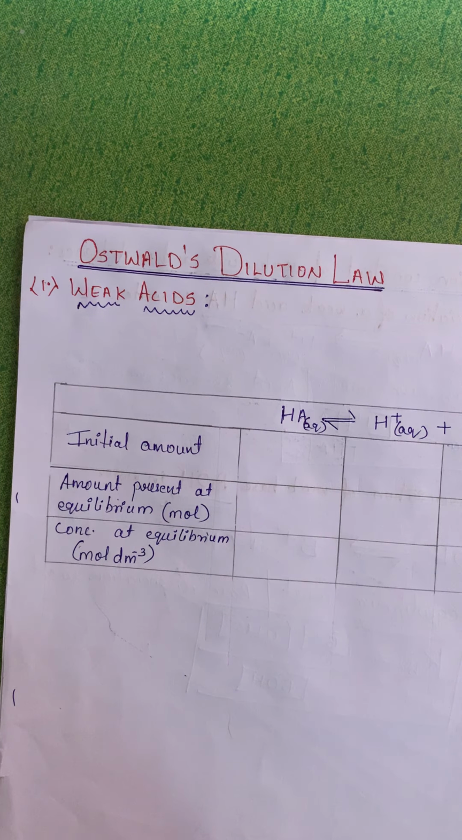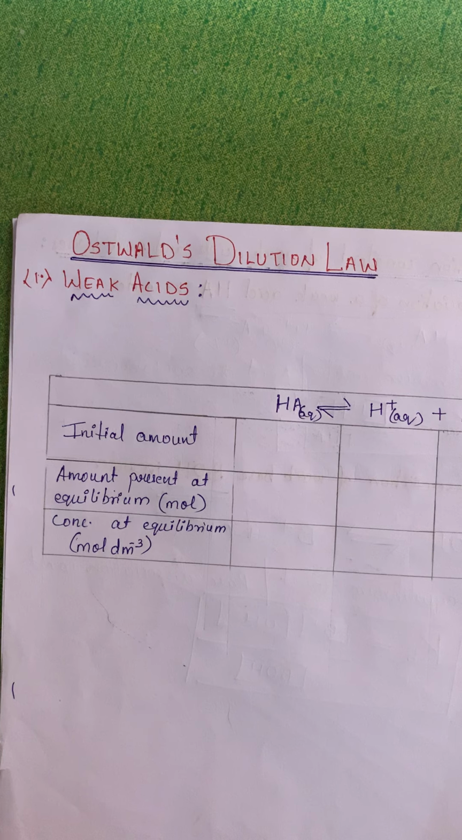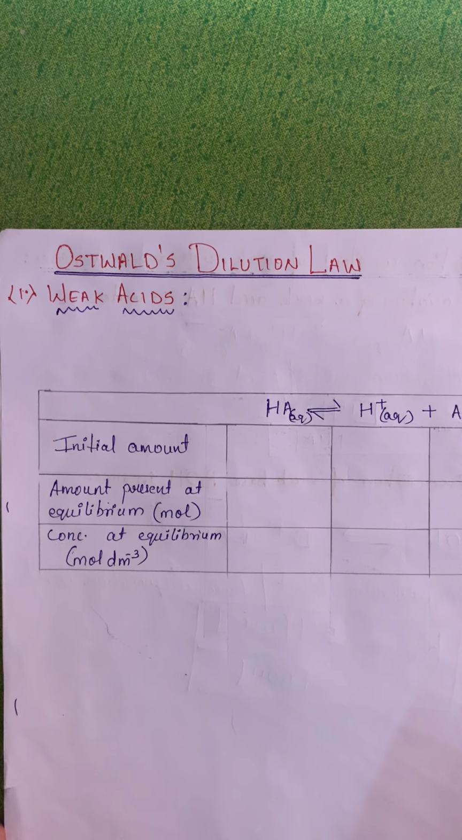Okay, so next, very important over here, Ostwald's dilution law. What did Ostwald do is, he has taken the theory, the concept of Arrhenius, and he has given this equation. Okay, so we'll start with weak acid.